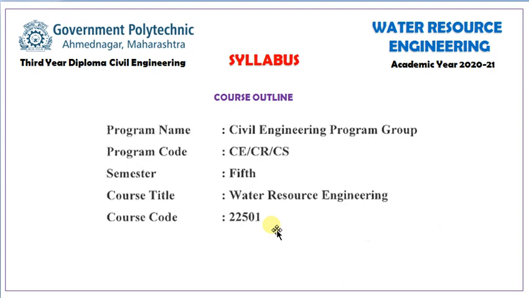Everyone, today we start our 5th semester, third year diploma civil engineering. Our subject name is water resource engineering. First we go through our course outline.